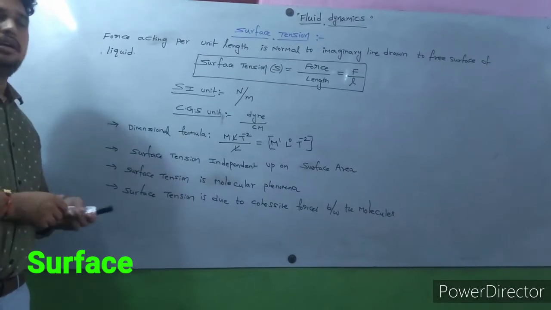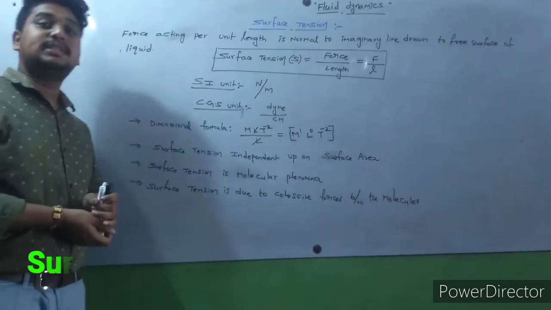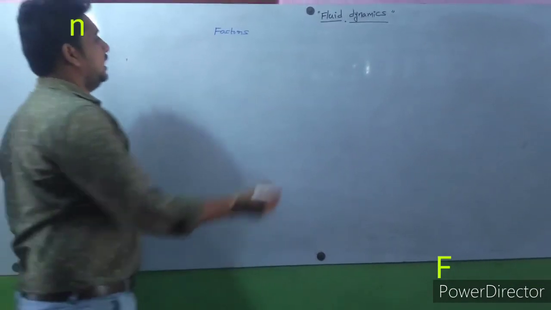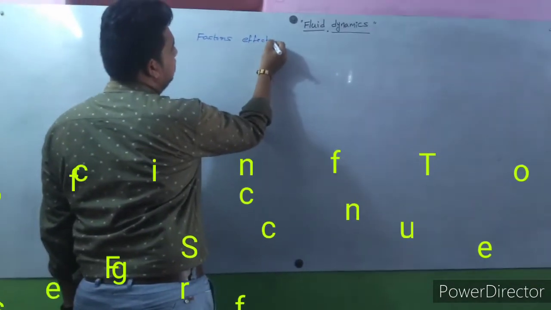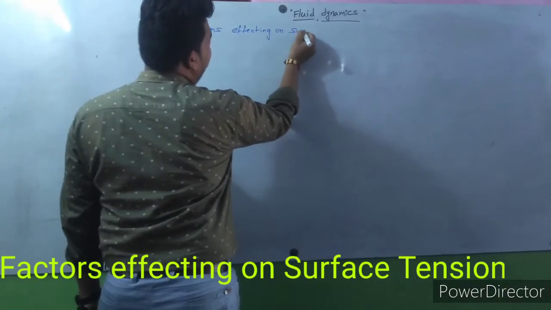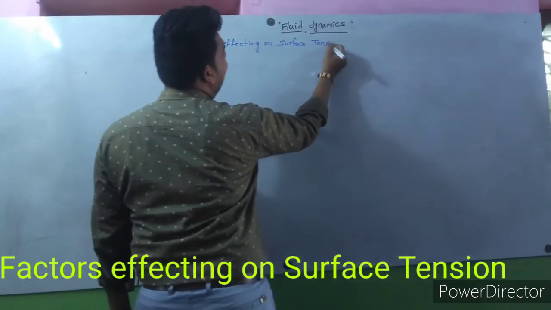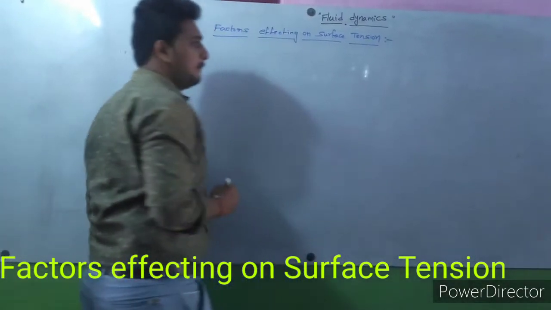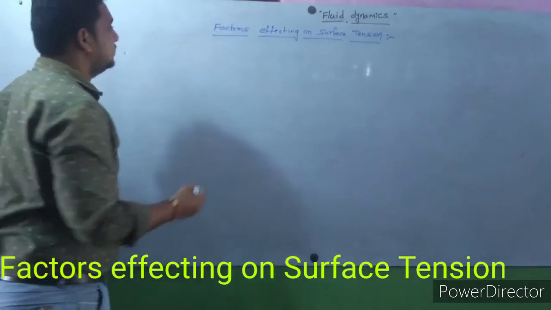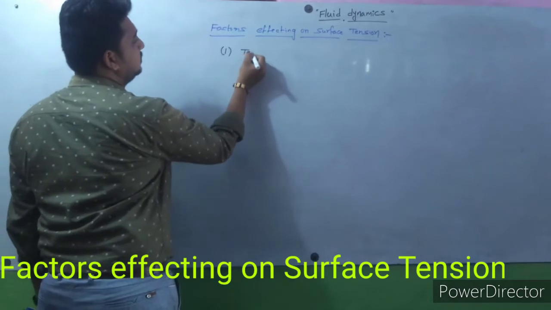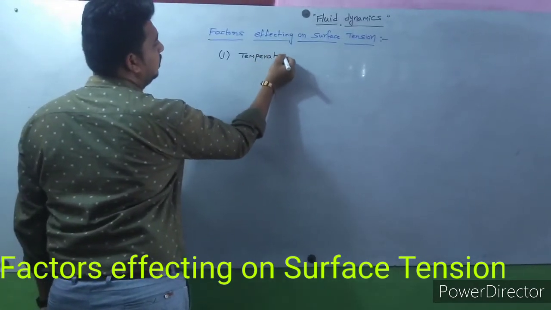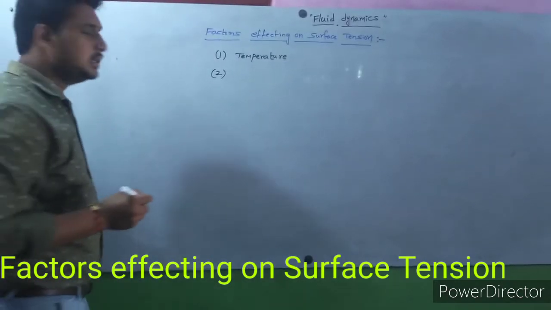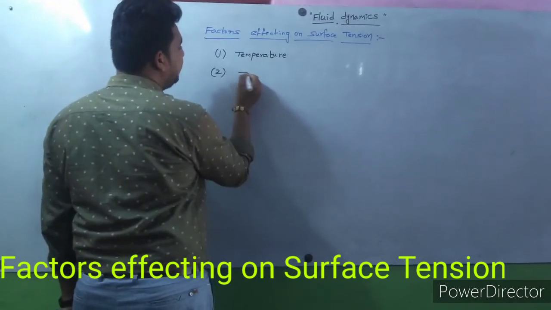Next, we are going to discuss factors affecting surface tension. In this, the first one is temperature. The second one is impurities.